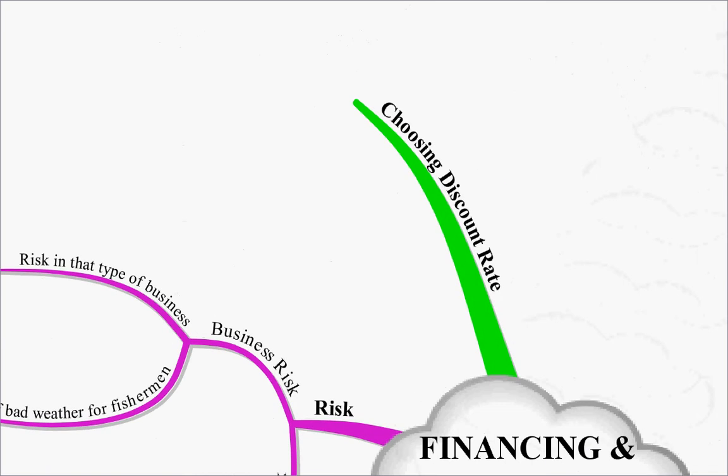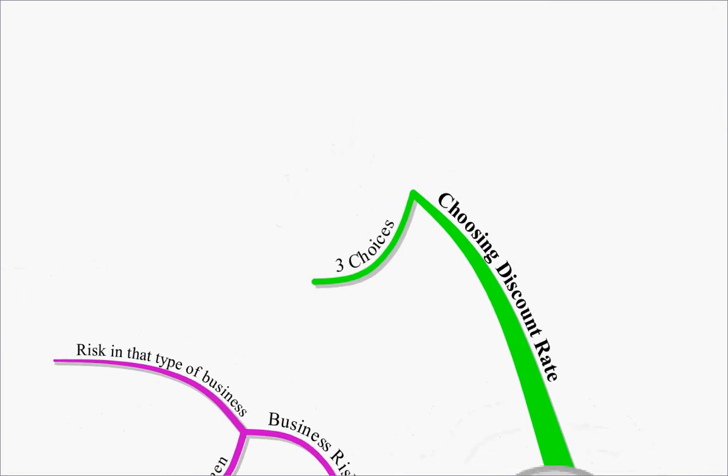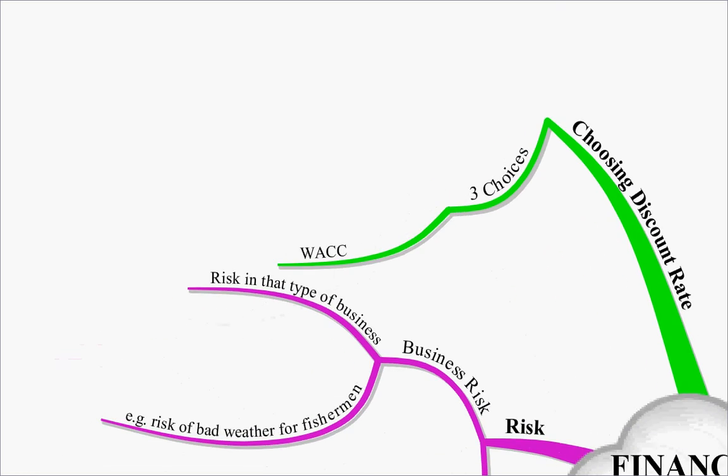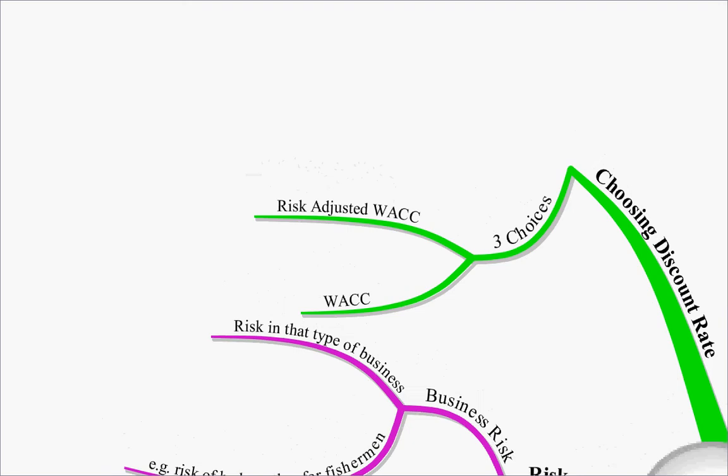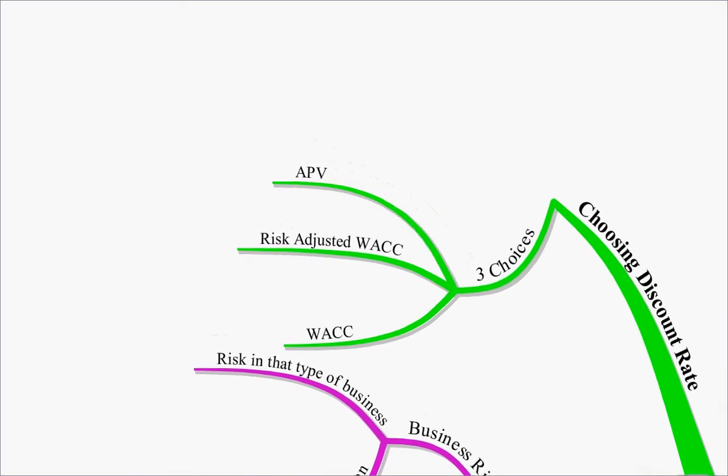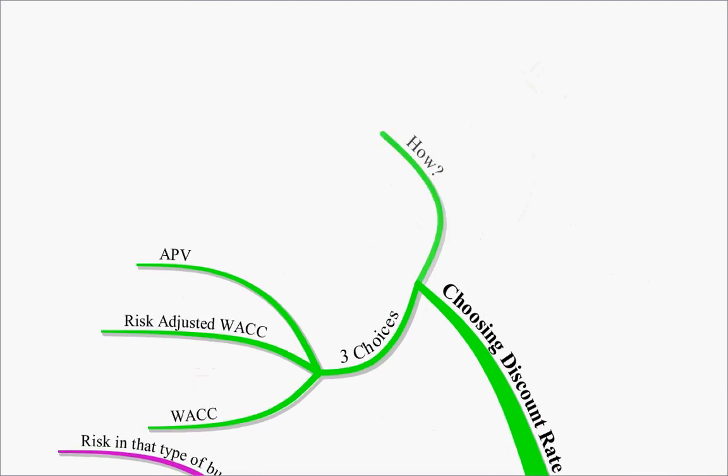What we're really concerned with here is choosing our discount rate. We have three choices. We have our weighted average cost of capital, which we've already looked at. We have our risk-adjusted weighted average cost of capital, which we will look at, and our APV, our adjusted present value, which again we will look at. How do we choose which of these to use?